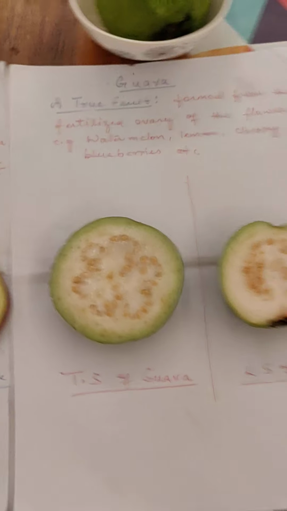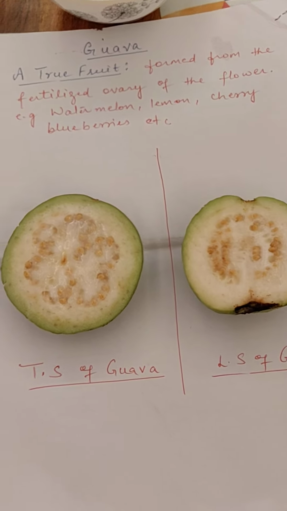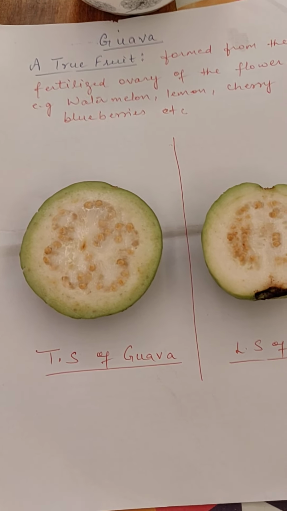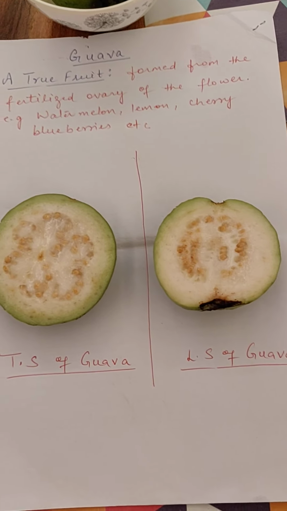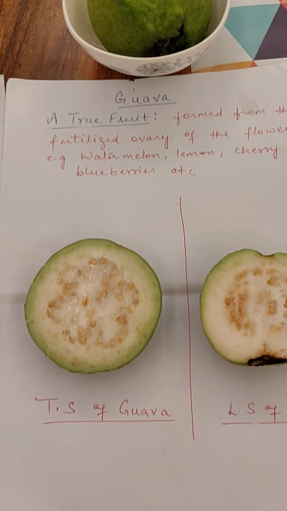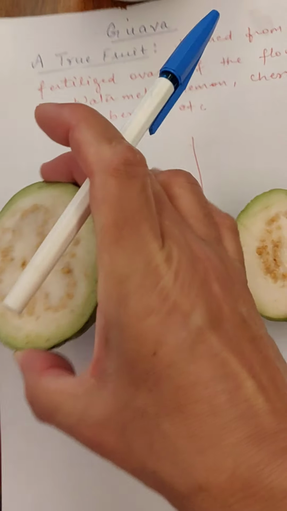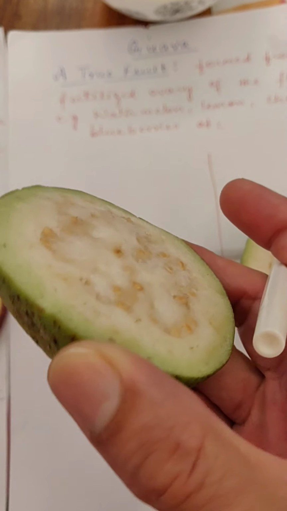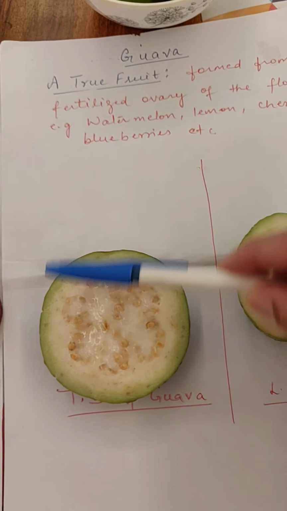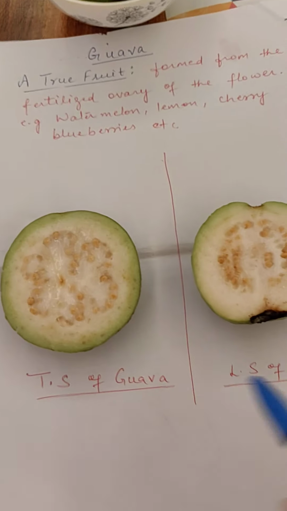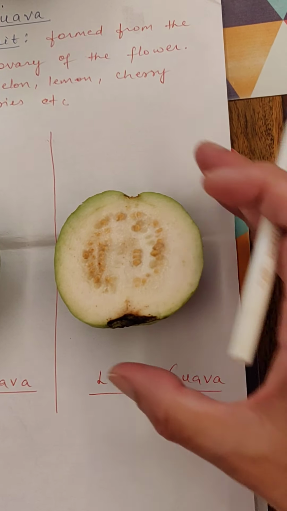And if we see the internal structure of the true fruit, we can also differentiate as well as identify the different areas in a true fruit. So I have shown you the two sections of this fruit guava. So this is the transverse section. Look, this is transverse section. I have cut the guava in the transverse plane, means I have cut in this way, in this plane, in a transverse manner. So this is the transverse section of guava, and in this other area I have shown the other section.